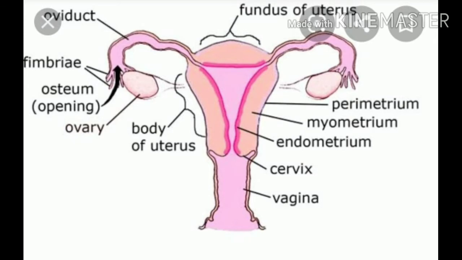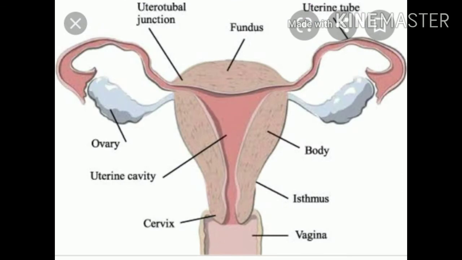Structures of the uterus. The outer layer is called the perimetrium, the middle one is known as the myometrium and the inner one, lining the cavity, is known as the endometrium. Parts of the uterus. Fundus: the part that lies above the opening of the uterine tubes. It is dome-shaped.